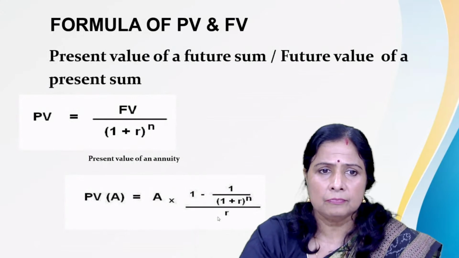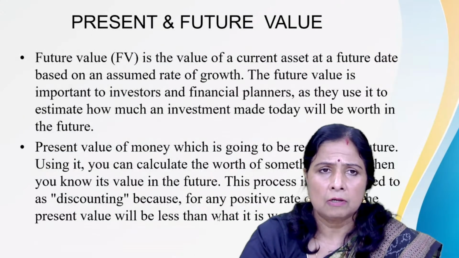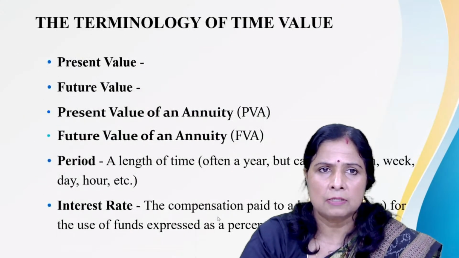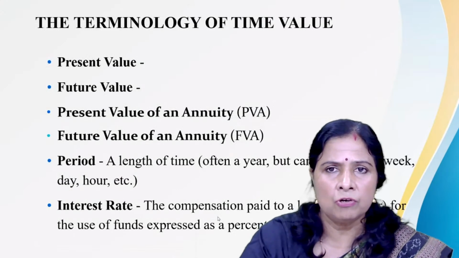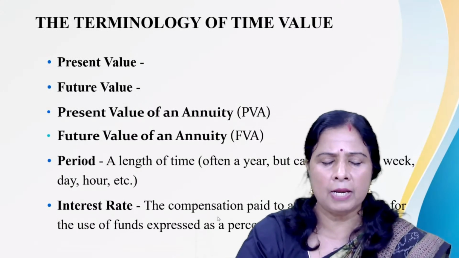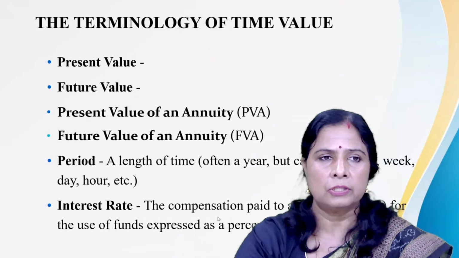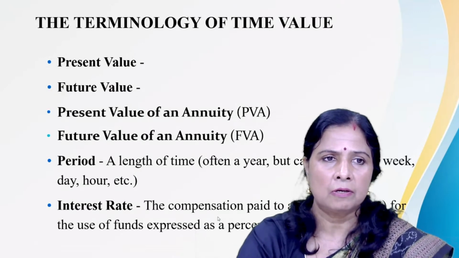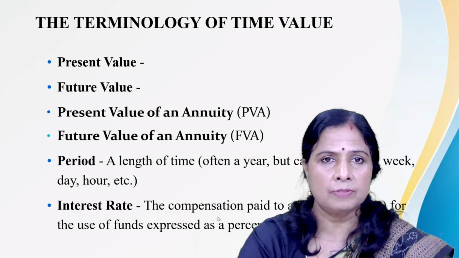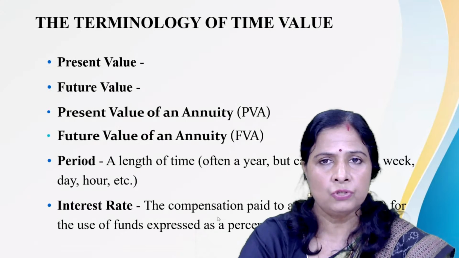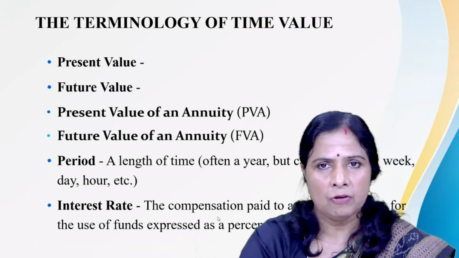So after knowing the formulas, I am going to the other terminologies which are used under the time value of money. Other than the present value, PV, and future value, FV, another 3-4 terms are used under the time value of money.